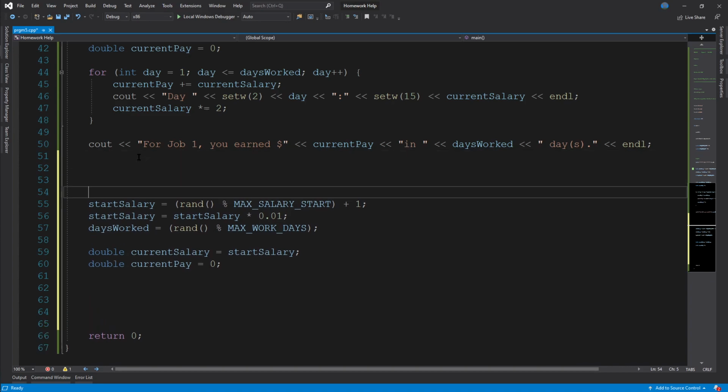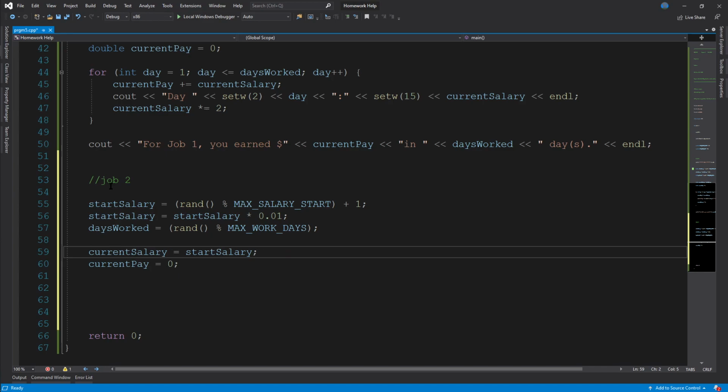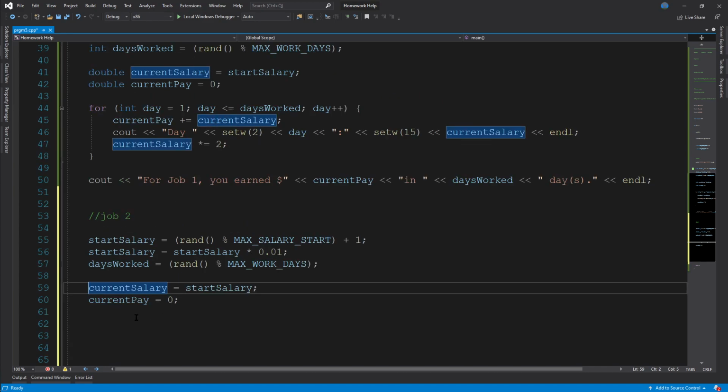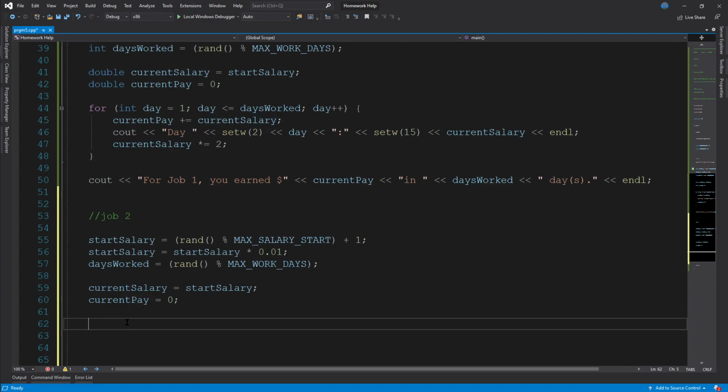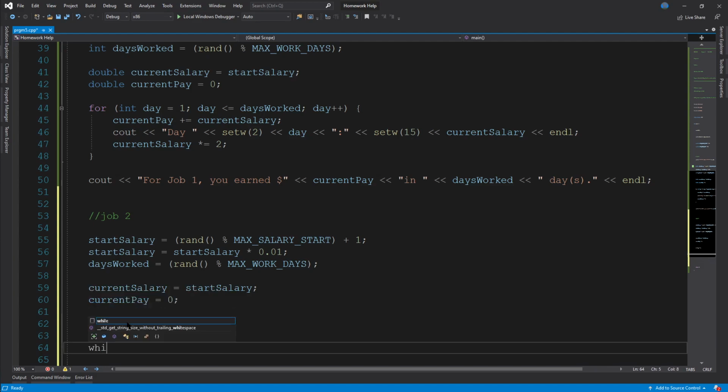Oh, gonna give us some more space here, and then just job 2. So from here on out, it's just going to be a lot of copying and pasting. Go ahead and get rid of the doubles here, since we're not redeclaring them. So we'll go ahead and do int day equals 1, and then while day is less than or equal to, let's see, what did I call it?